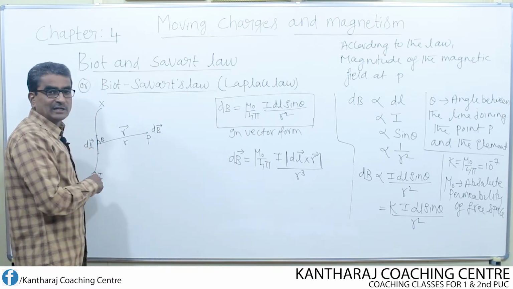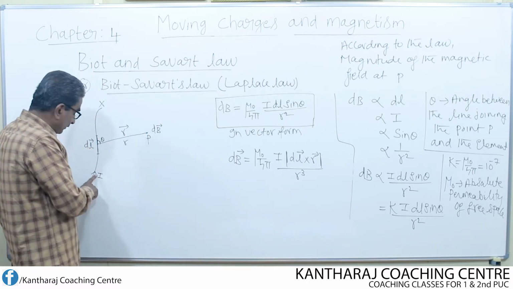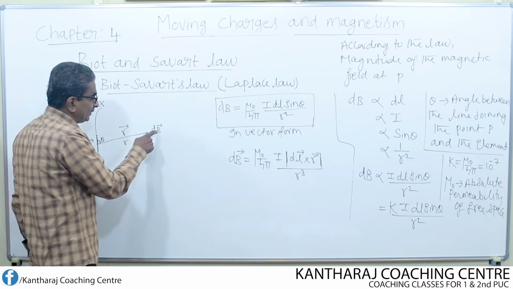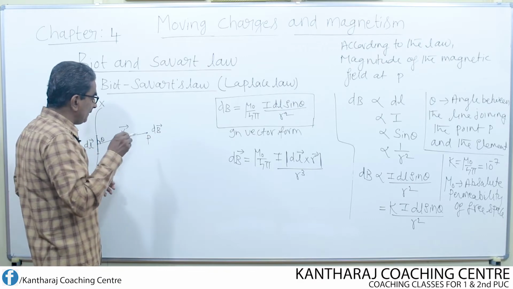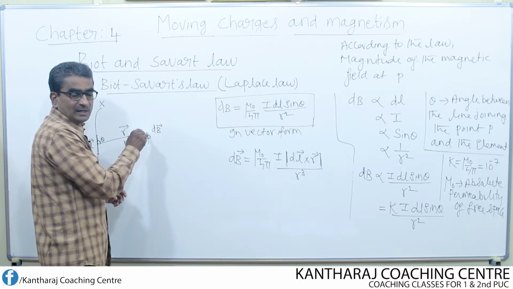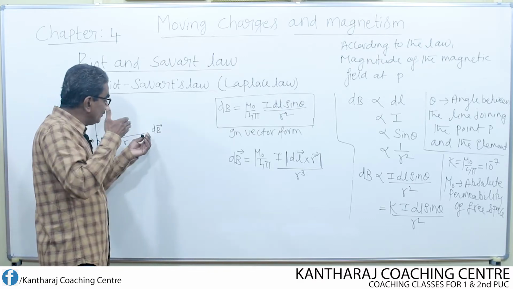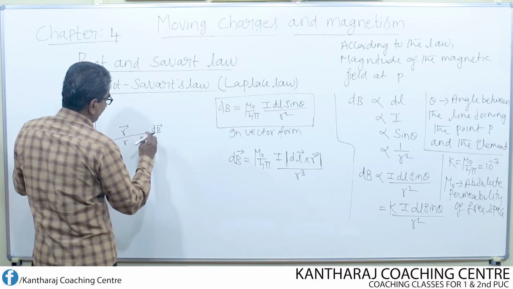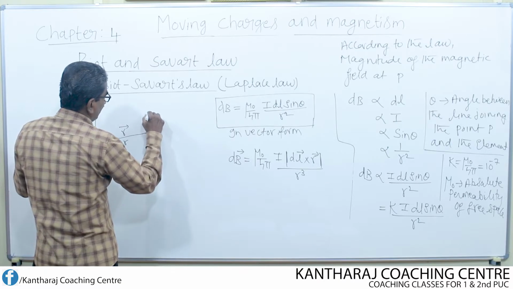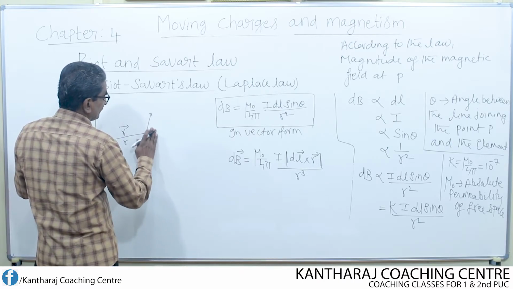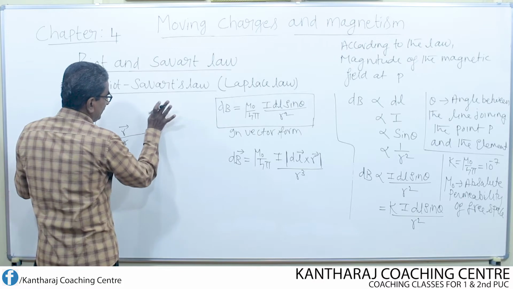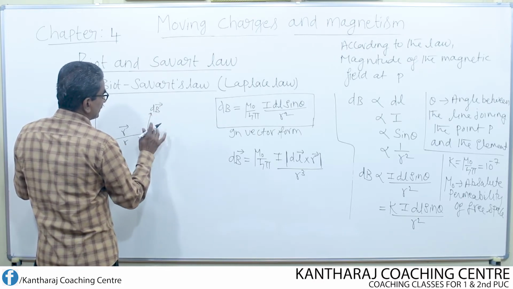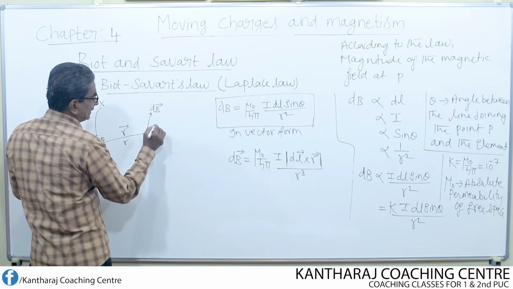But according to the right hand rule, for this direction of current, which is flowing in the upward direction from y to x, the direction of the magnetic field dB at the point P is perpendicular to the plane of the board, directed inwards. So I can write like this. It is directed inwards. So this is dB. So what is its direction? Its direction is directed inwards.